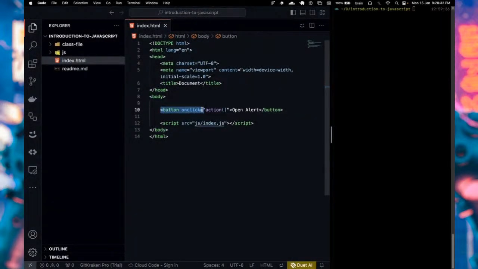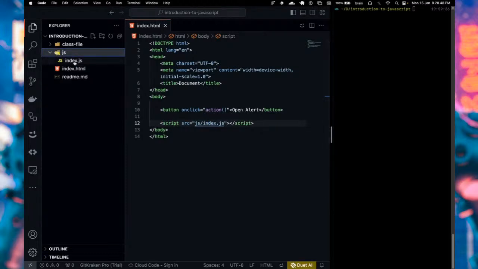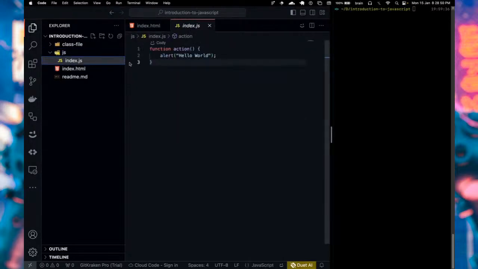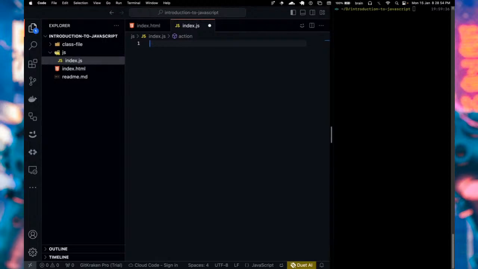So you see I have that button, of course, this is HTML. I have that button, and then I added that action right here. And if you look, this is my JavaScript directory, and I have the index.js in here. Within the index.js, I have a very simple function. But let's take off that function, for example.